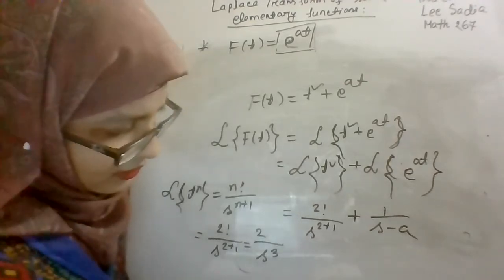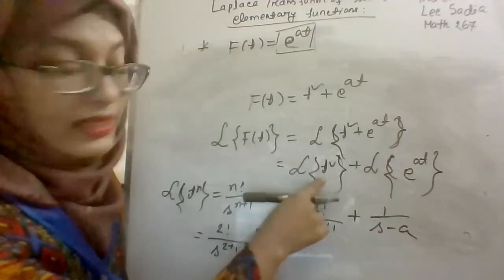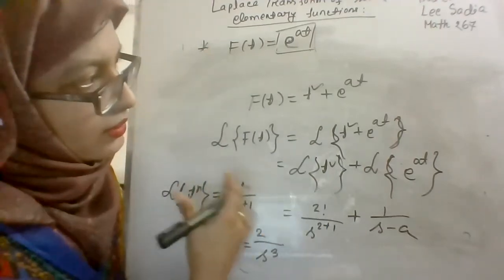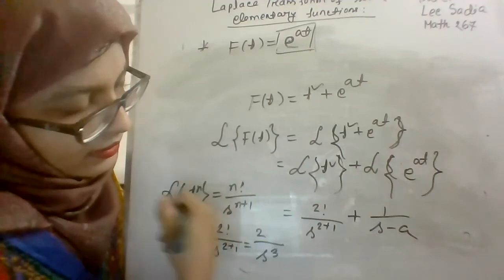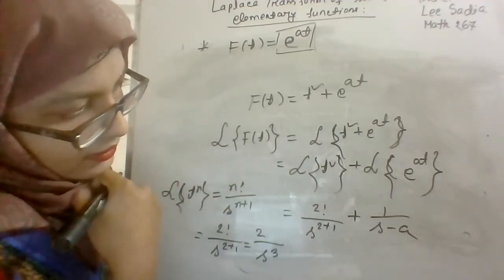Whatever the function is, we have to include the t square. I mean, our function is given e to the power at by t. Yes, if some other functions are given, we have to include the t square in each case.